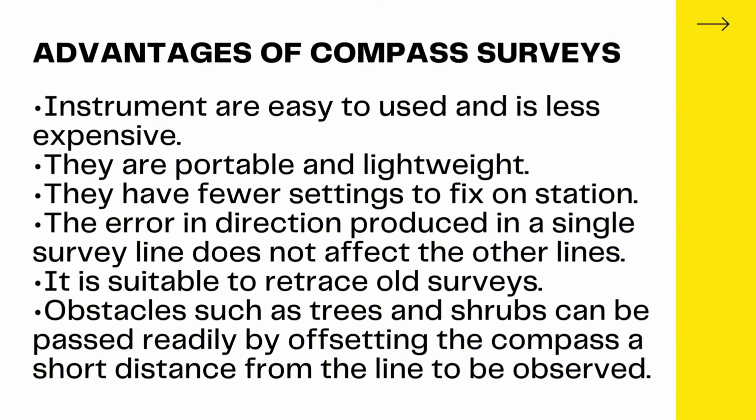So here are some advantages of compass surveys. First, the instruments are easy to use and less expensive. Second, they are portable and lightweight. Third, they have fewer settings to fix on station. Fourth, the error in direction produced in a single survey line does not affect the other lines. Fifth, it is suitable to retrace old surveys. And lastly, obstacles such as trees and shrubs can be passed readily by offsetting the compass a short distance from the line to be observed.